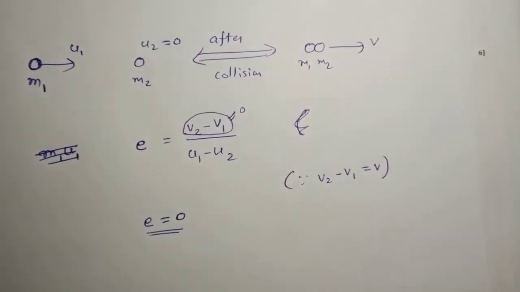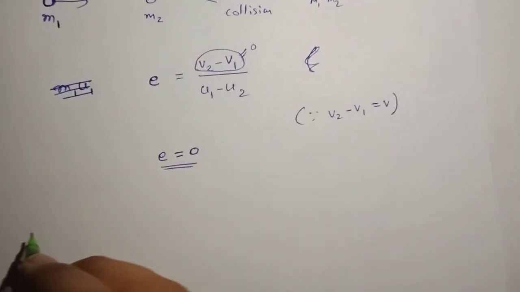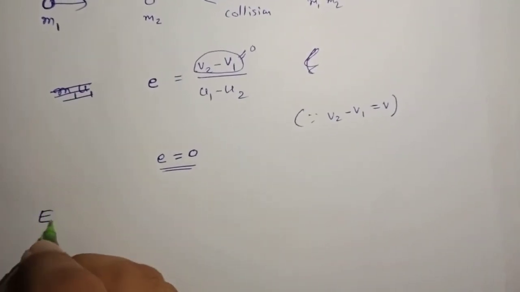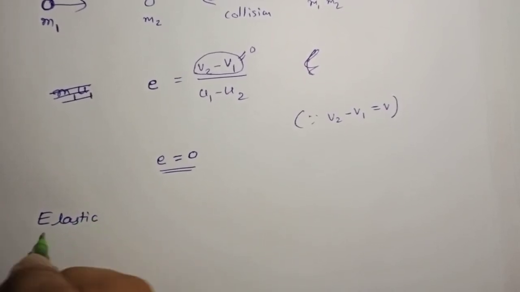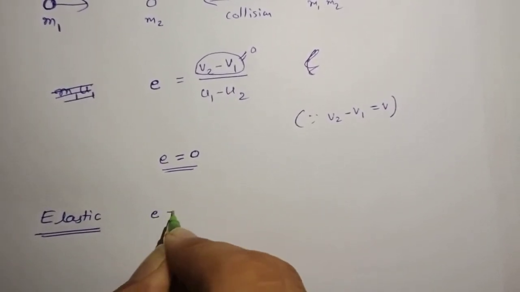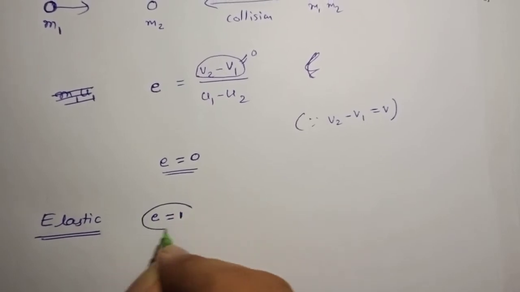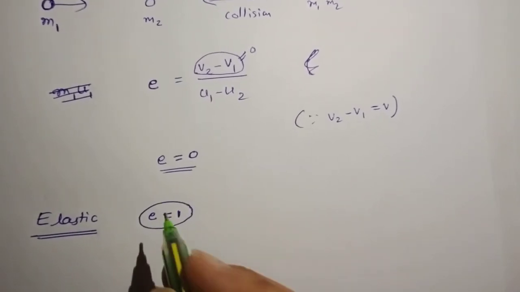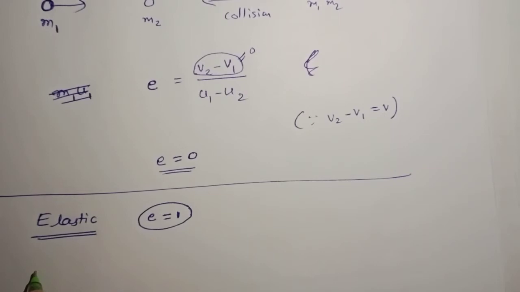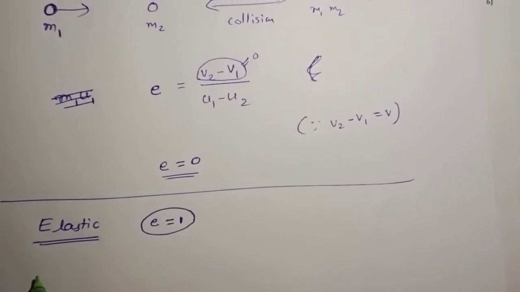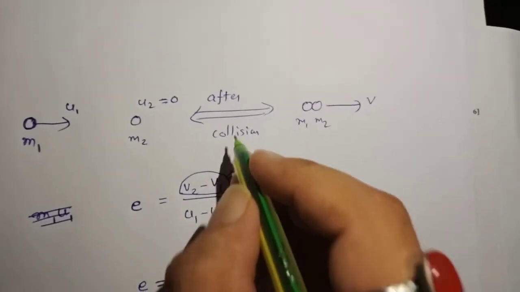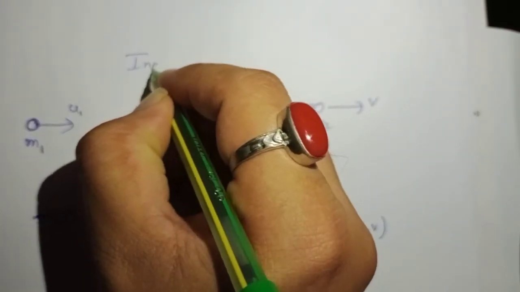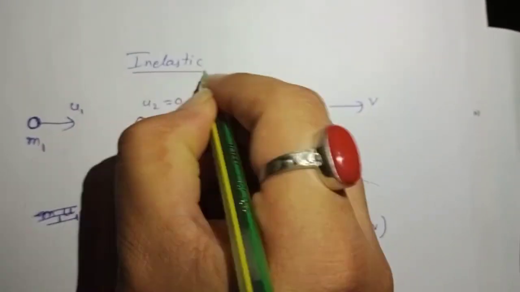So we can come to a conclusion that if the collision is perfectly elastic, the coefficient of restitution is 1, as we have seen in the previous discussion. If the collision is completely inelastic, perfectly inelastic, then the coefficient of restitution is equal to 0. Why is it perfectly inelastic?